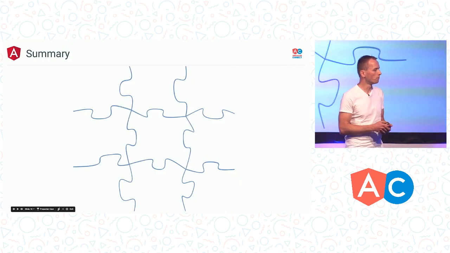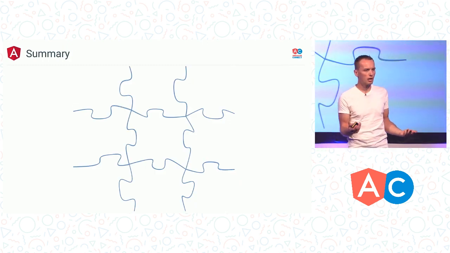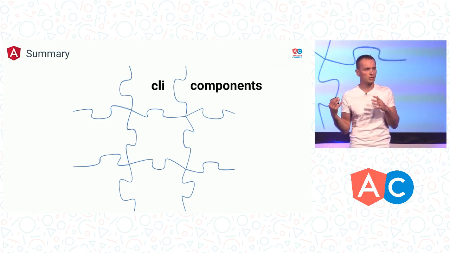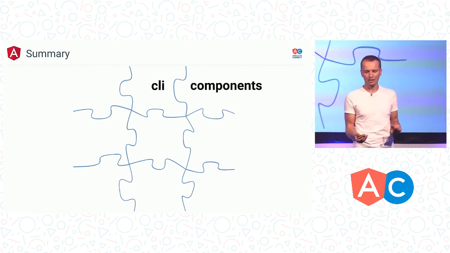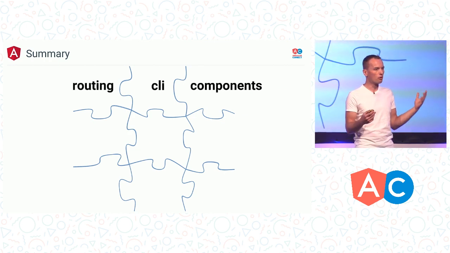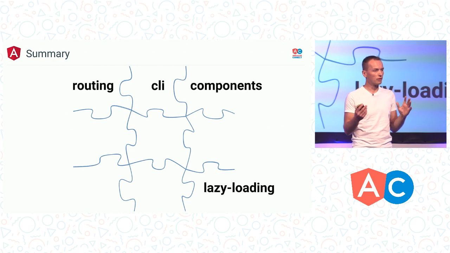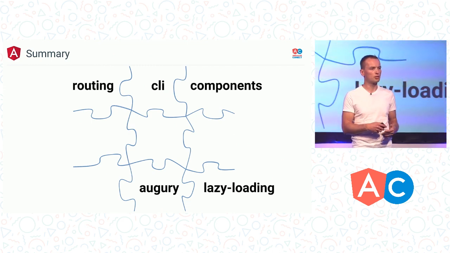OK, great. So as you can see, there is a whole bunch of stuff we talked about. But I believe this is not a pile of features. The CLI allows you to get started. Components allow you to have a good basic building block and a composition model in your application. Routing allows you to scale your views and do navigation. We have lazy loading to optimize the first time rendering. We have Augury and other tools to allow you to analyze and debug the application.